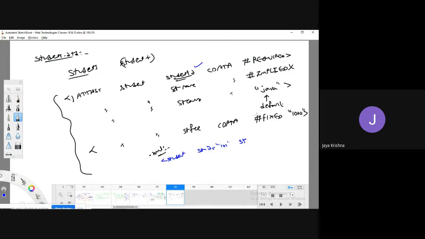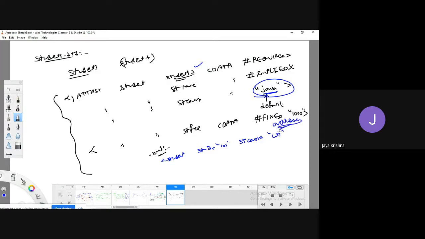Student course also no need to pass because I have passed the default value. For example, if I pass the student course as WT, what will happen? The default value will be overridden here.